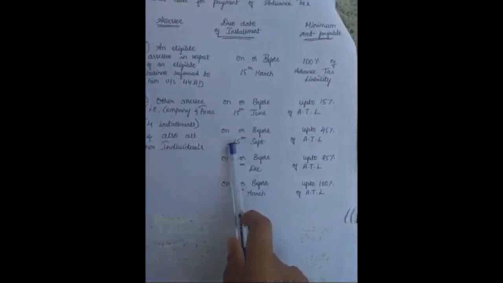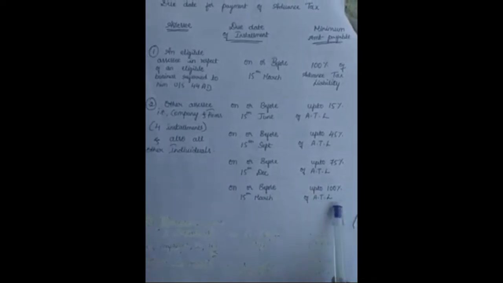Next advance tax is due on 15th September. Here up to 45% is to be cleared. Next, if he pays in December, 15th December will be the advance tax due date. Under this, he needs to pay up to 75% of the tax. Next, 31st March is the end of the financial year. So before 31st March, that is by 15th March, he needs to pay up to 100% of the advance tax liability. These dates are important. Any company, firm or any other individual assessee needs to pay the advance tax based on these dates, that is June, September, December and March, and also these prescribed rates. This is important.